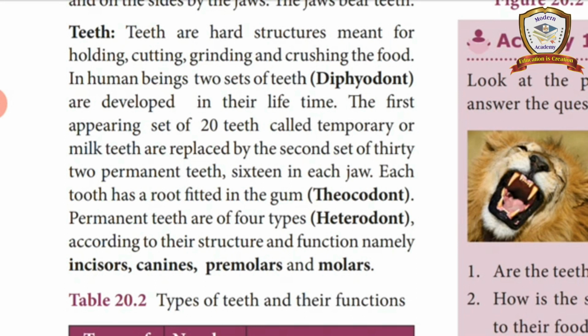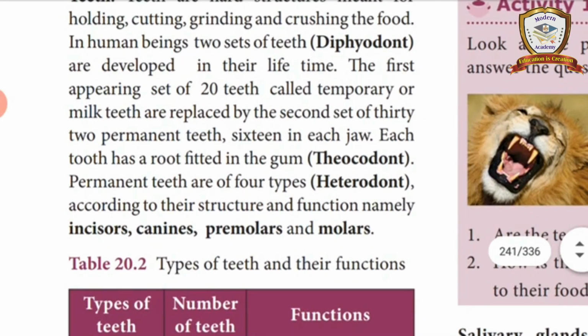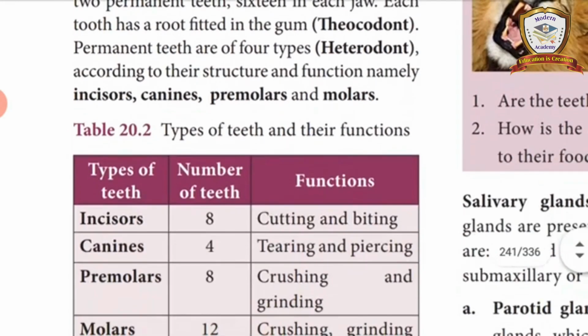The first set is milk teeth, and it is replaced by the permanent teeth. So two sets of teeth are present, that's why it is diphyodont. What is thecodont? Thecodont means the root of the teeth is fixed inside the gum. And heterodont means different shapes of teeth are present.